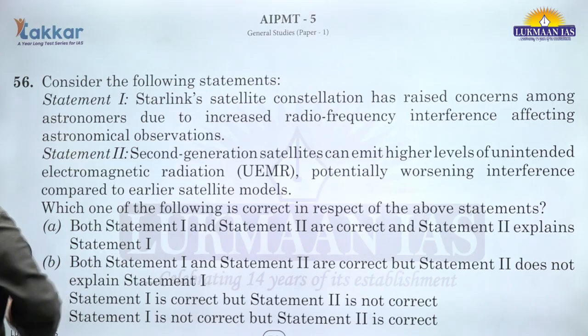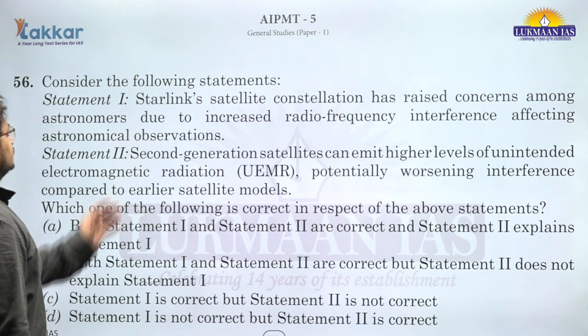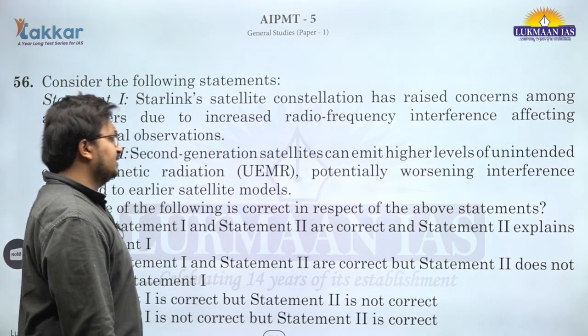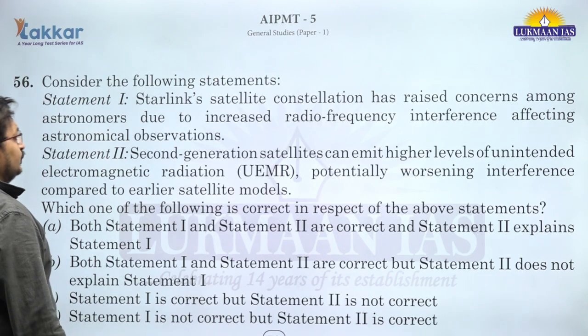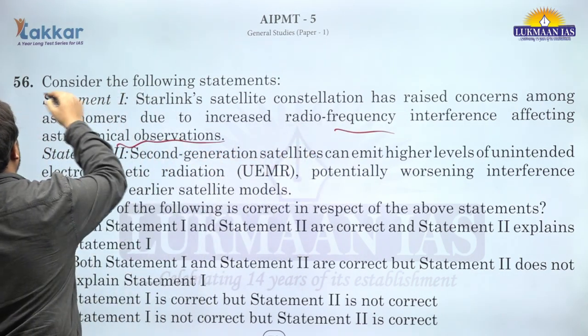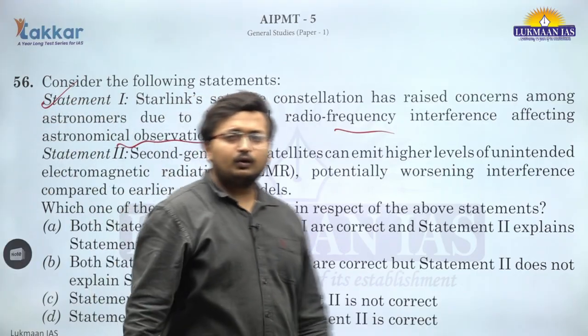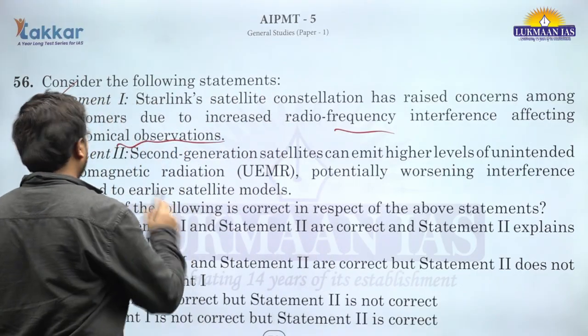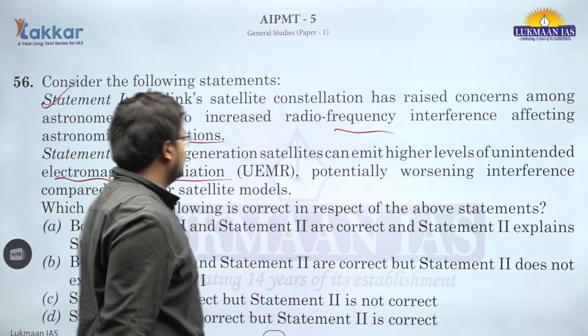Coming to question number 56, consider the following statements. Starlink's satellite constellation has raised concern among astronomers due to increased radio frequency interference affecting astronomical observation. This is correct. So that is what is known as unintended electromagnetic radiation.